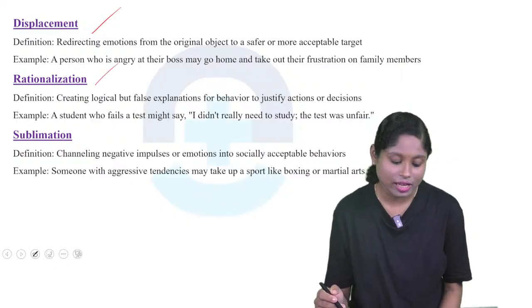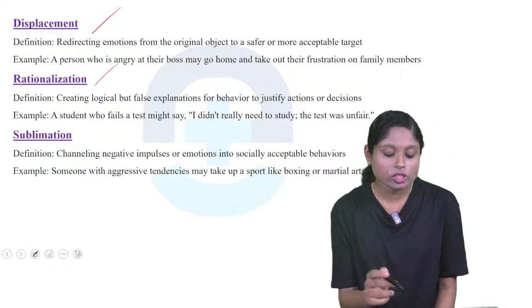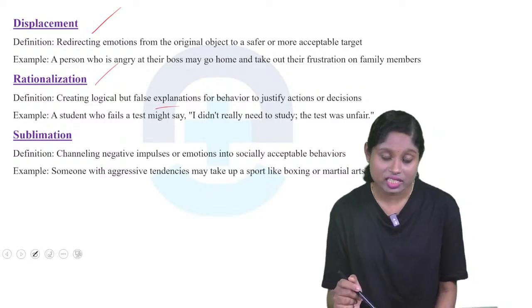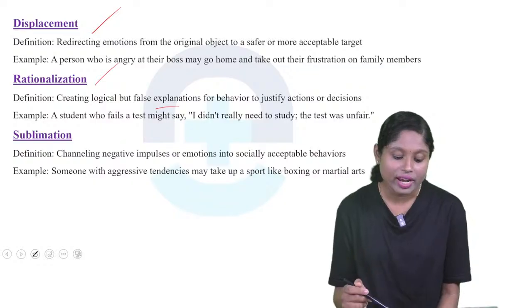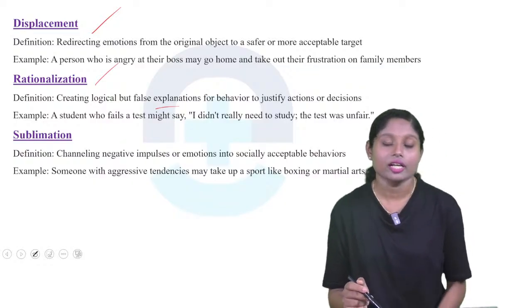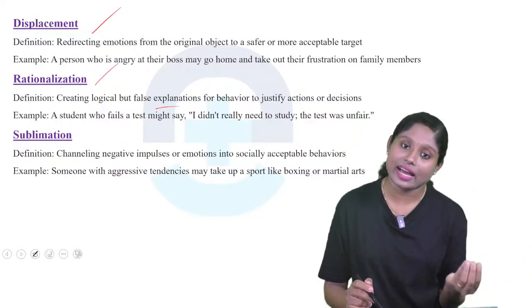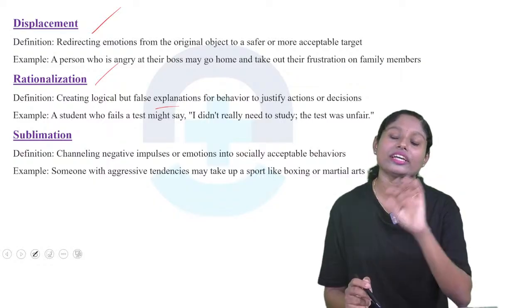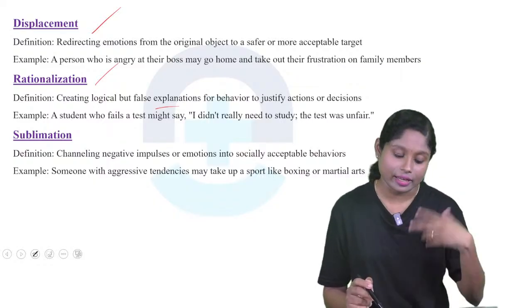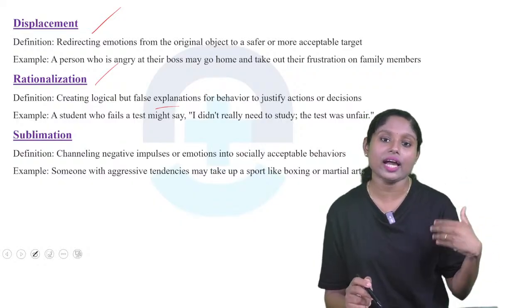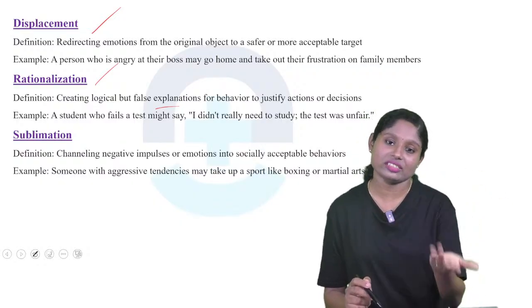Rationalization. So rationalization क्या मतलब क्या है? Creating logical but false explanations for behavior to justify actions and decisions. Example, a student who failed a test might say I didn't really need to study, the test was unfair. So टेस्ट में फेल हो गया तो वो क्या बोलते हैं, मैंने पढ़ाई किया था और टेस्ट अच्छा नहीं था, इसलिए वो क्या है, rationalization. मैंने पढ़ाई नहीं किया तो भी वो टेस्ट अनफेयर था.